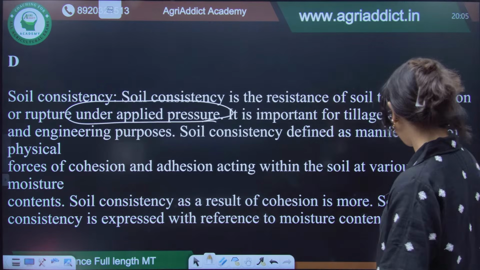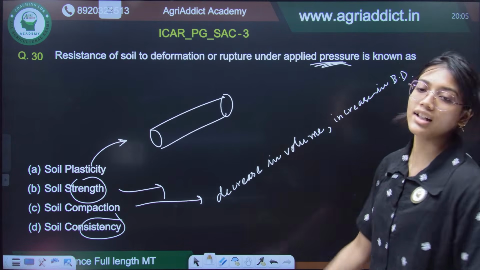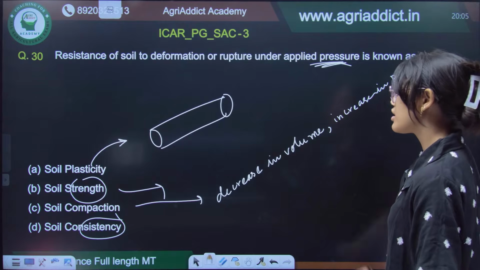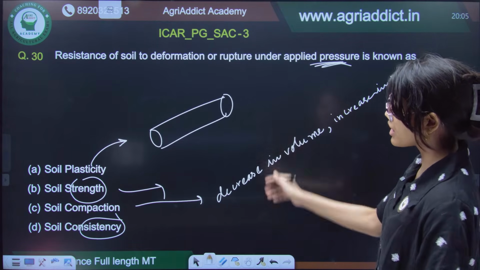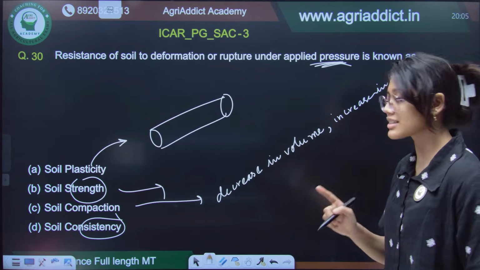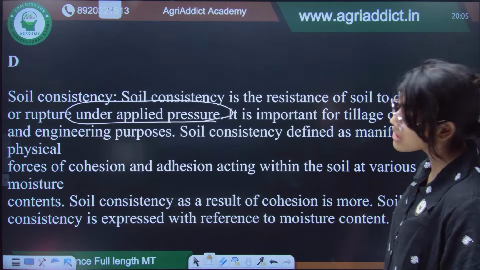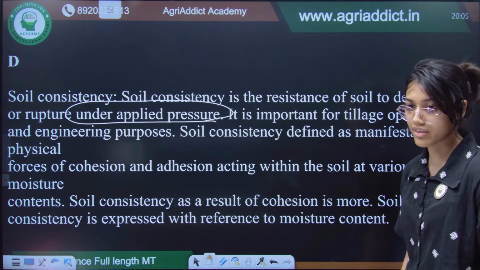But in case of soil strength, the definition is not under applied pressure. So, you have to memorize the definitions of consistency and strength, and here the answer will be consistency, but not strength, okay.